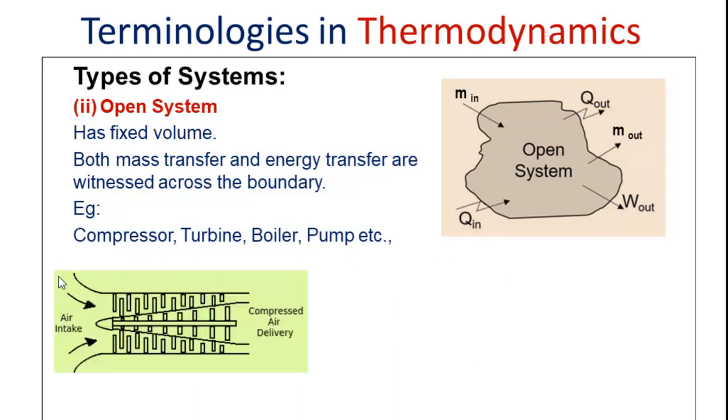So this is an example of a compressor. In the case of a compressor, assume that this is an air compressor. This is the entry of air and this is the exit of air. As the air passes through the compressor, because of the interaction with the rotor of the compressor, there will be energy transfer from the rotor to the air. So compared to the inlet air, the exit air is going to possess higher energy. And there is entry of air and there is exit of air.